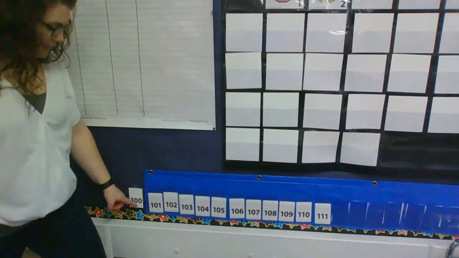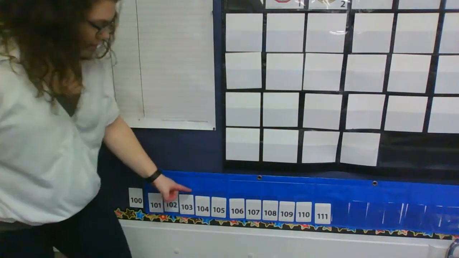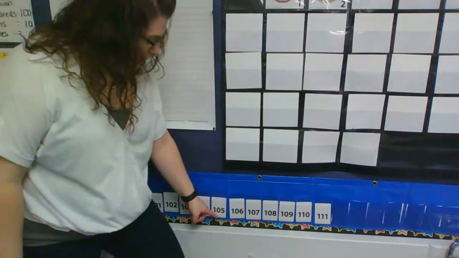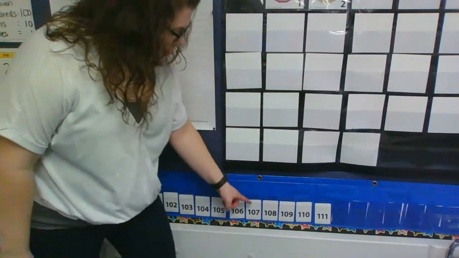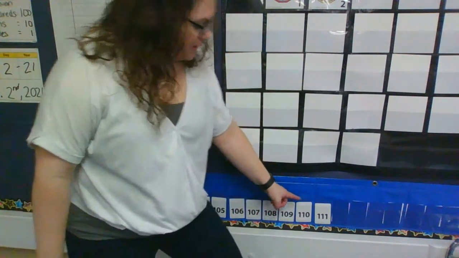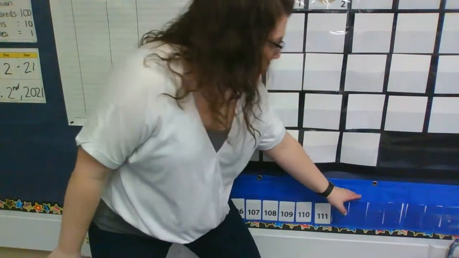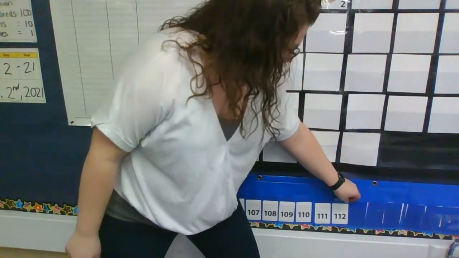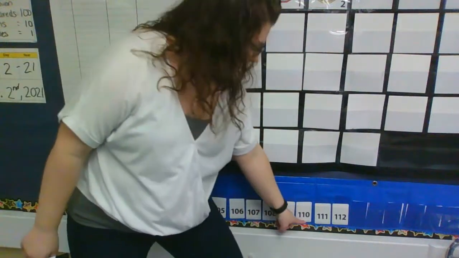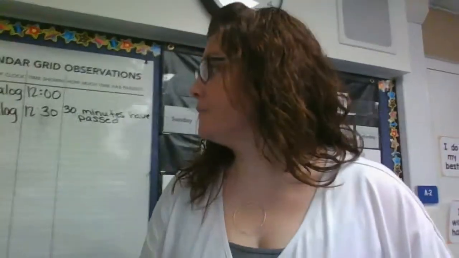Ready? 100, 101, 102, 103, 104, 105, 106, 107, 108, 109, 110, 111, 112. Oh man, so smart. And it's because you know that pattern, right? 10, 11, 12. If we know that pattern, we can count any number anywhere.